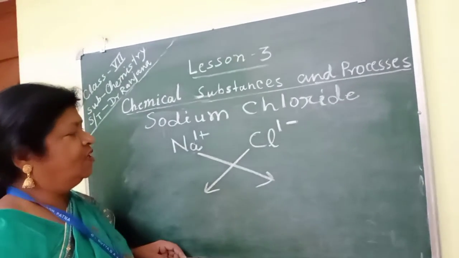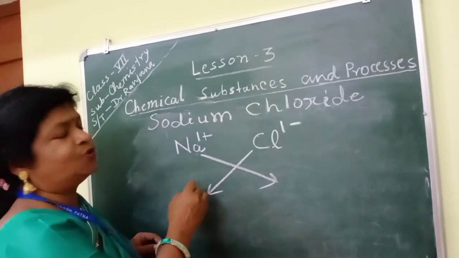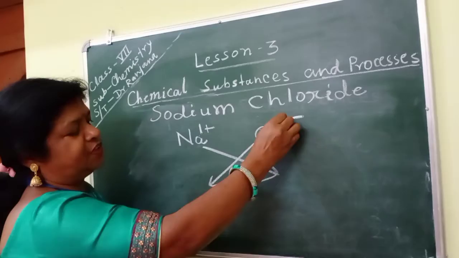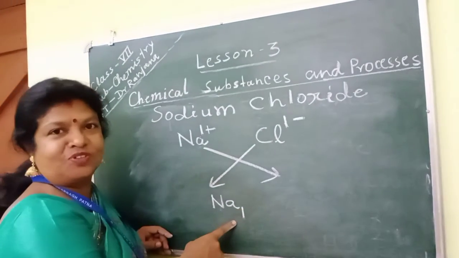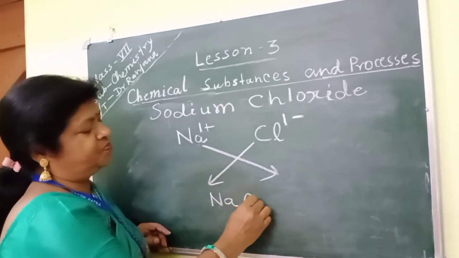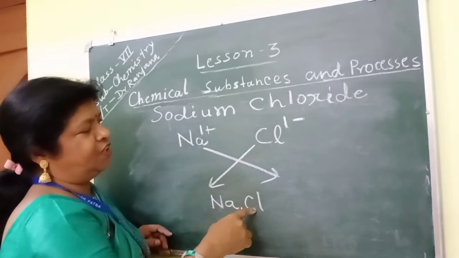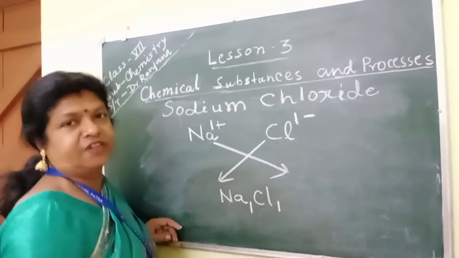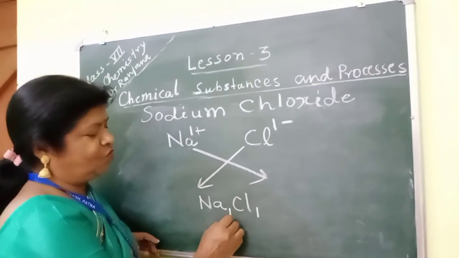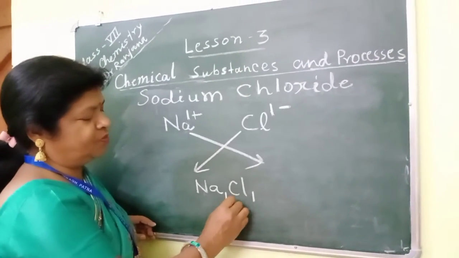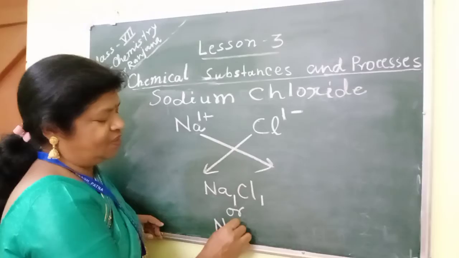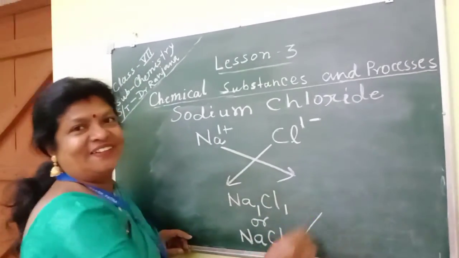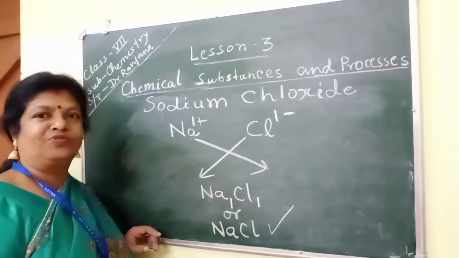Clear? So what will we do? We will write sodium, and the valency of chloride will go here in the downward position, and we will write chloride, and the valency of sodium will go here. We will write it in the downward direction. But 1 is not written. So what will be the formula of sodium chloride? NaCl. Correct, students? So you have learned how to write the formula of sodium chloride.